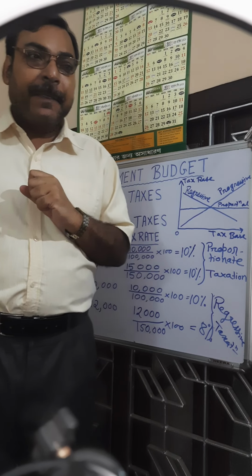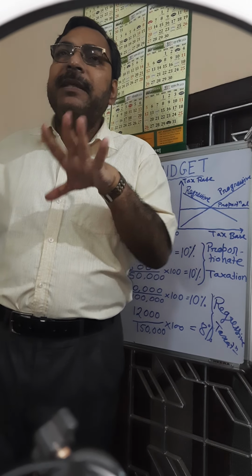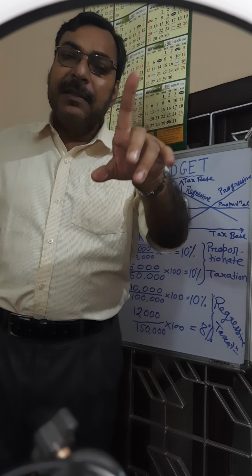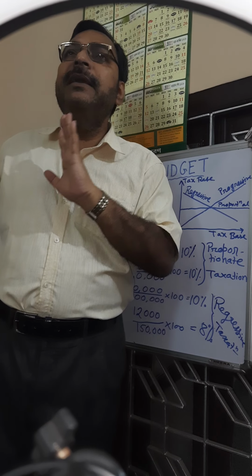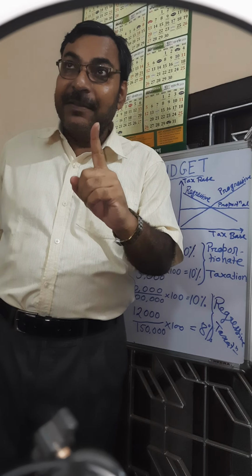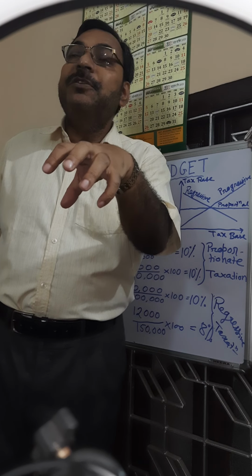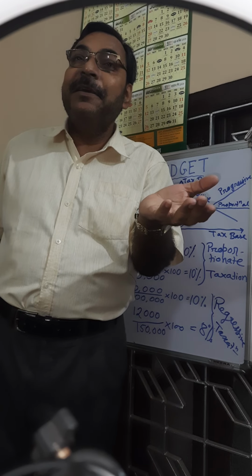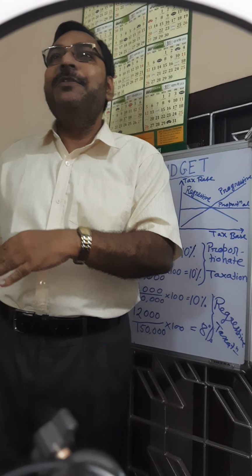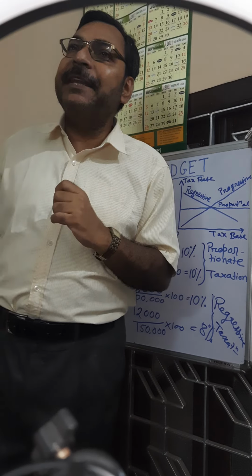Number two, in case of direct taxes, this tax burden cannot be shifted to the other. If tax burden is imposed on one individual, that individual will pay the entire amount. He cannot shift this tax burden to another. But it is possible in case of indirect taxes. Tax burden can be shifted. Tax is being imposed on the seller, they have to pay the sales tax, but they are actually realizing it from the consumers because they shift the tax burden to the consumers. So shifting of tax burden is possible in case of indirect taxes.